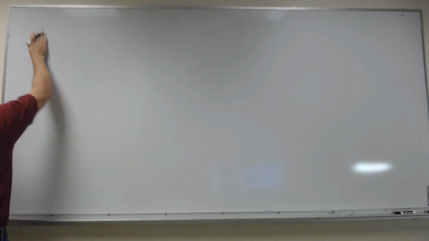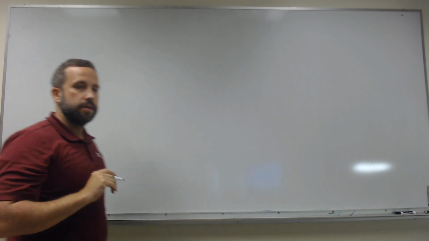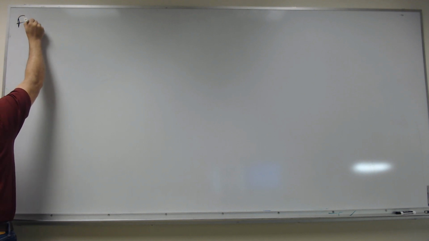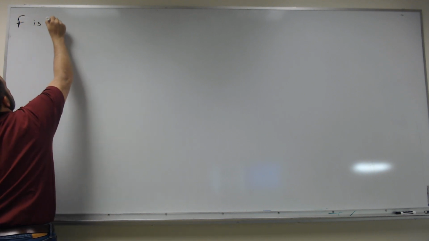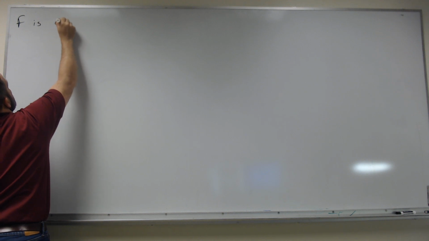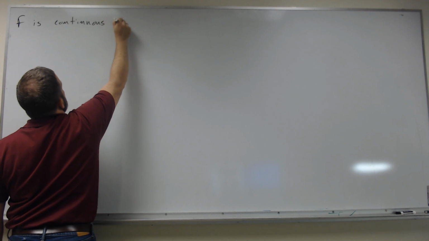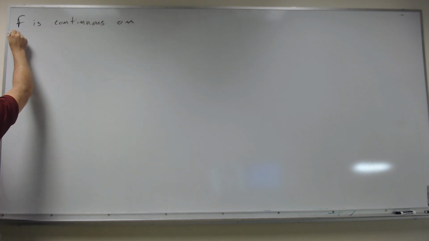Okay, so let's say we have a function f. f is continuous on the interval minus pi to pi.